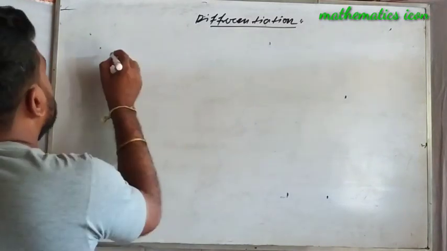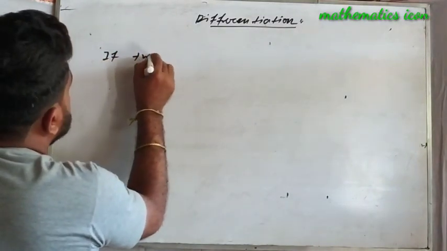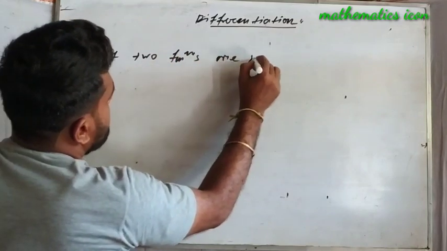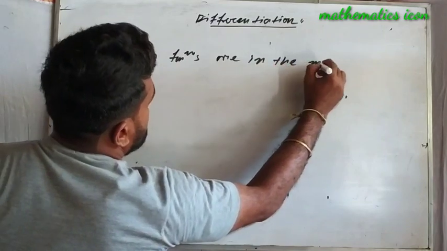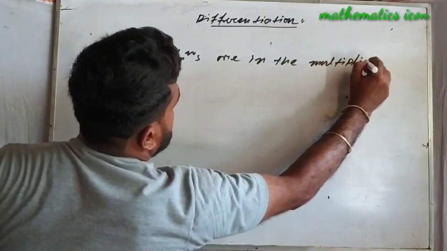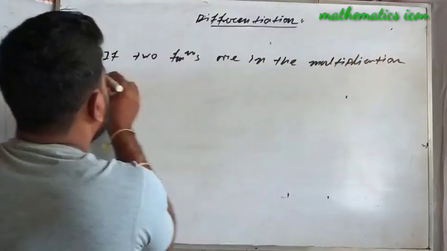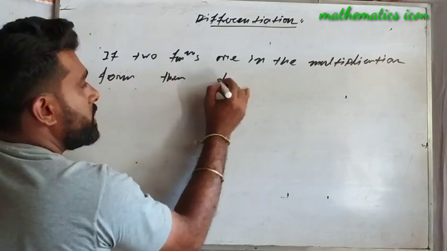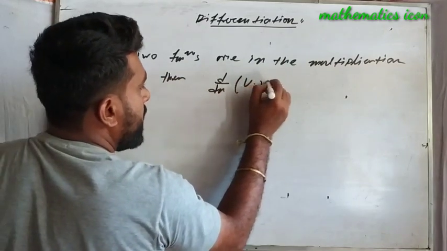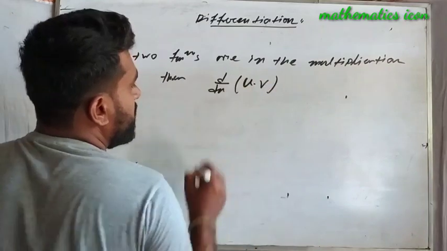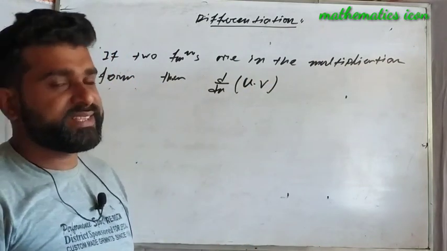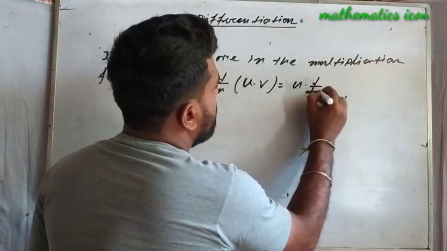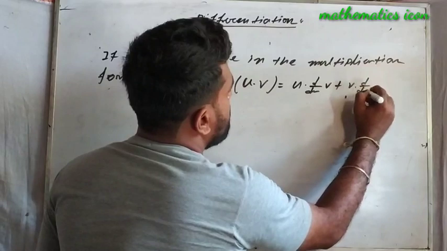So if two functions are in multiplication form, then d/dx of u times v, where u is one function and v is another function, equals u into d/dx of v plus v into d/dx of u.